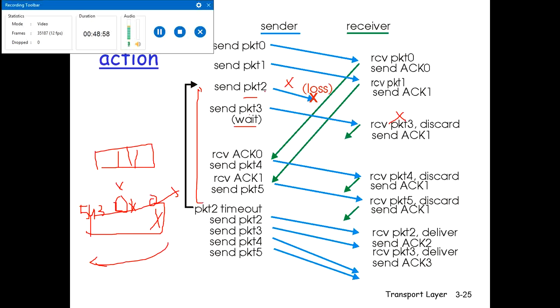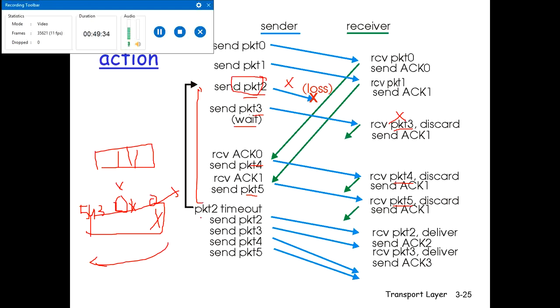So the sender will send packet 2, packet 3, packet 4 and packet 5 again. Why? Because go back N means for the packet which is lost, whatever packets were sent after that, it will send again, although maybe those packets have already been received by the receiver. If you see over here, packet 3 is received but it discards. Packet 4 is received, it discards. Packet 5 is received by the receiver, it discards. Why does it discard? Because packet 2 is not received by the receiver.